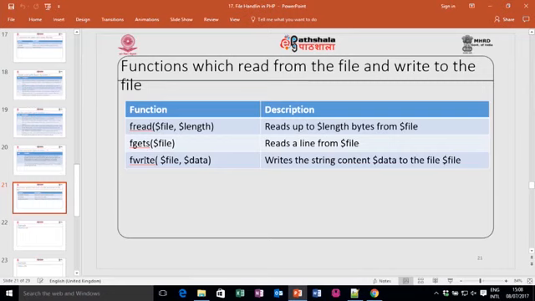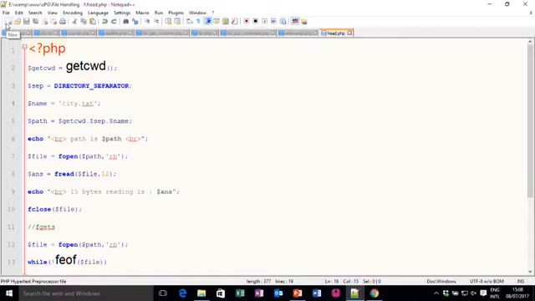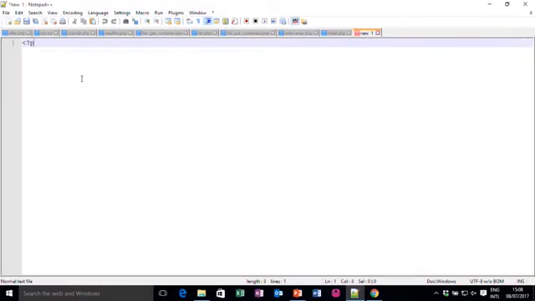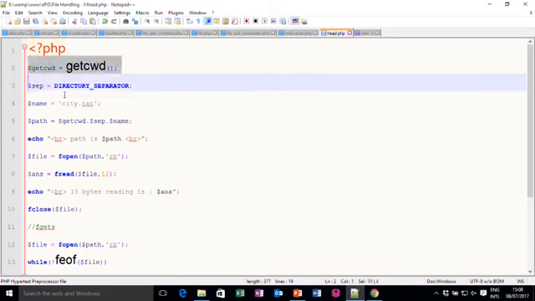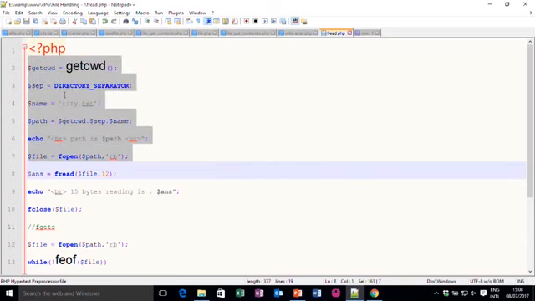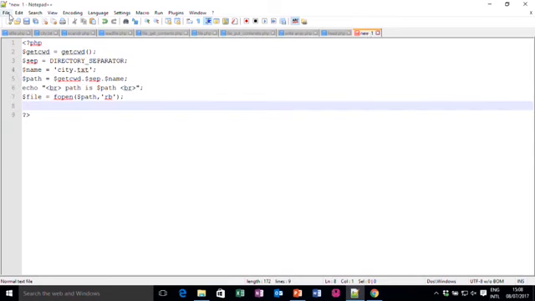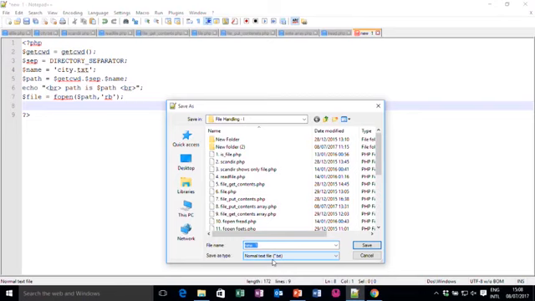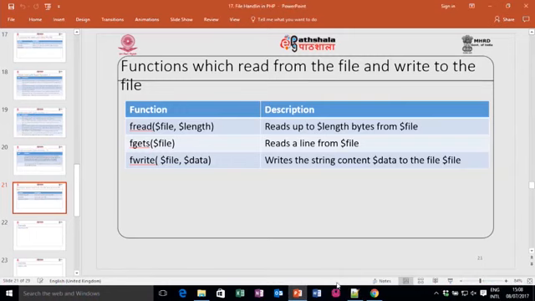In the same way, you can use fwrite to write particular data into a file, and now I can append it. So, for fwrite, let me use my PHP code here. This is the opening and beginning of my PHP file. Now, again I use the same file, so that code will be similar, because I want to open the file. Let me save this file as fwrite.php.